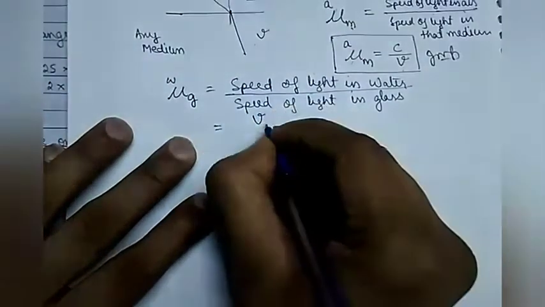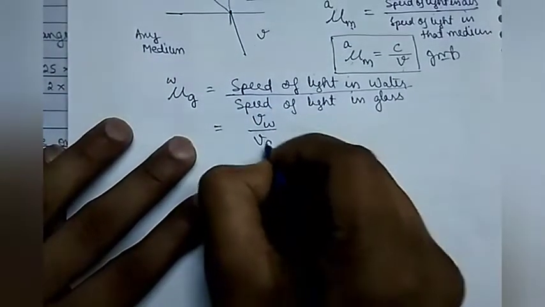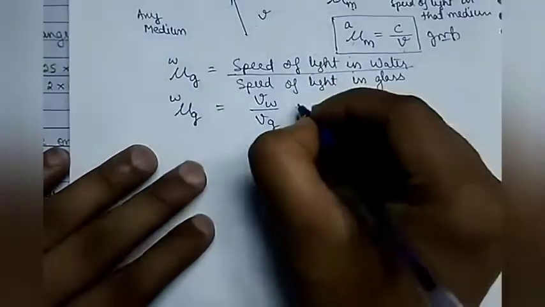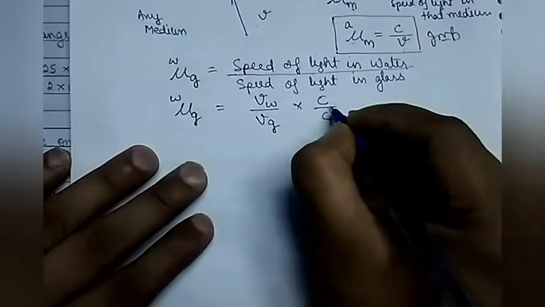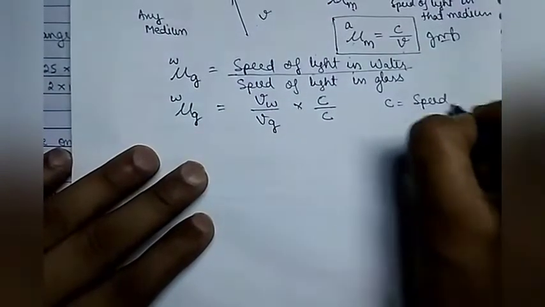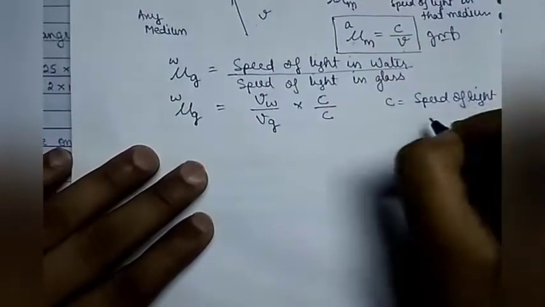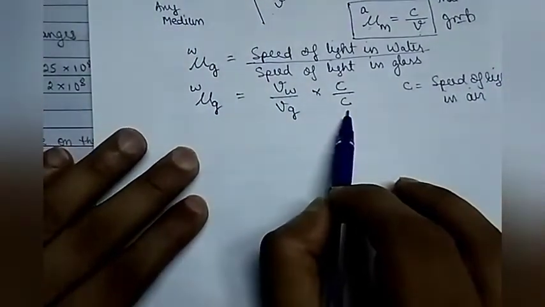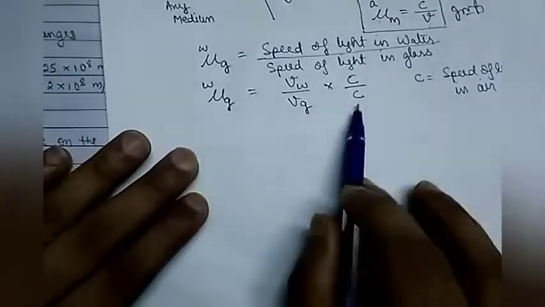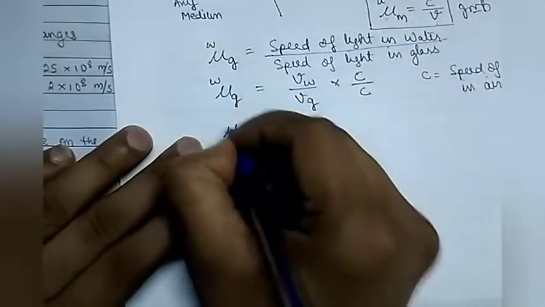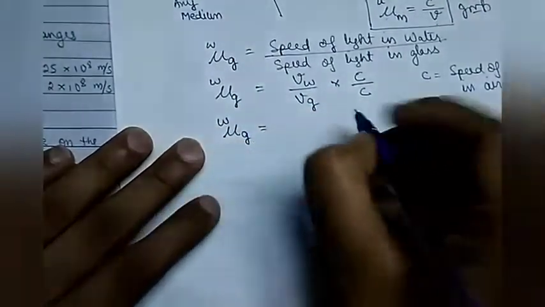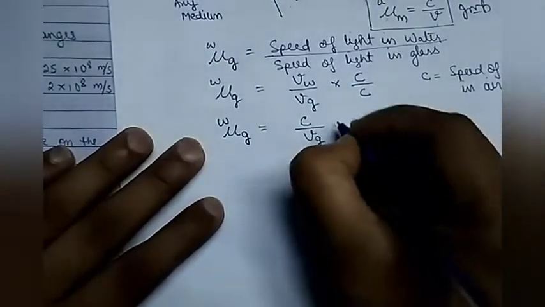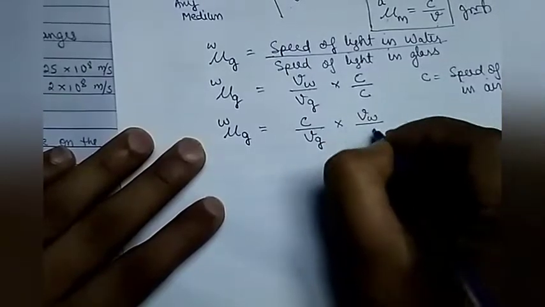So the speed of light in water by speed of light in glass, this is refractive index of glass with respect to water. So we are multiplying by c on both sides. See, what is c? c is the speed of light in air. So we are multiplying and dividing by the same quantity, so the expression will not change. ये कुछ change नहीं आएगा इसमें. Now what we are doing? Refractive index of glass with respect to water is equal to, we are just expressing this one now, c by vg into vw by c.